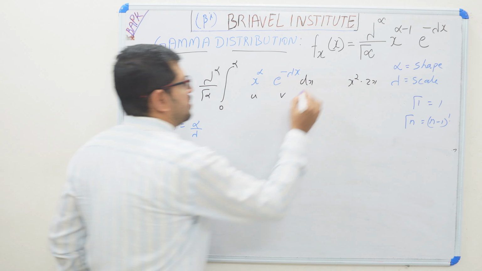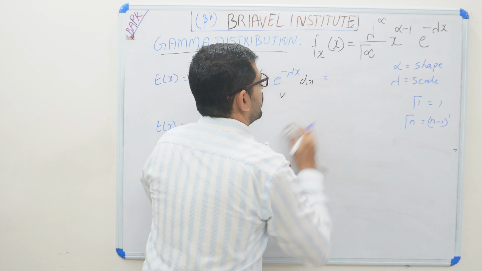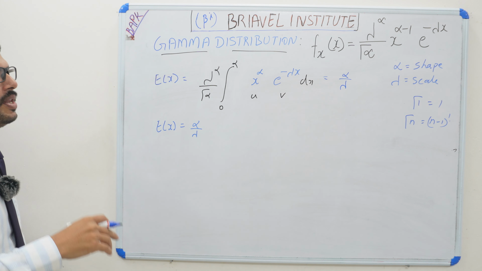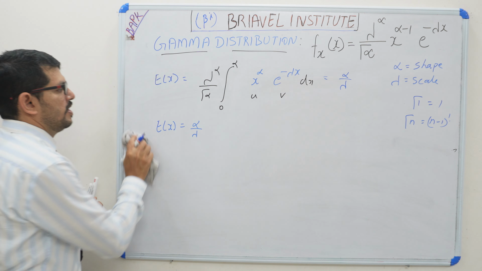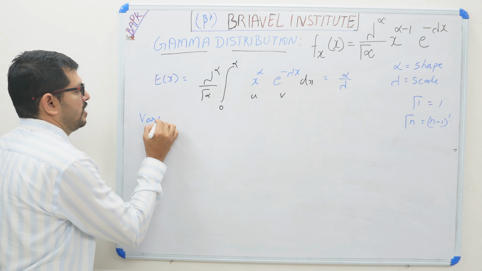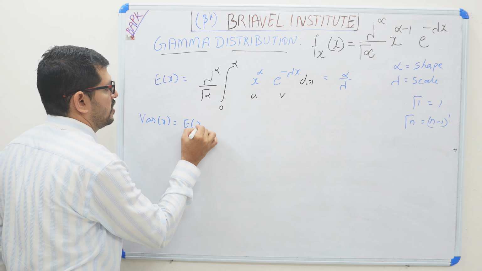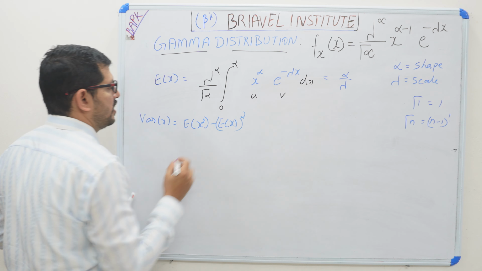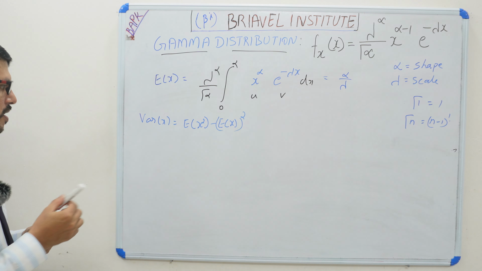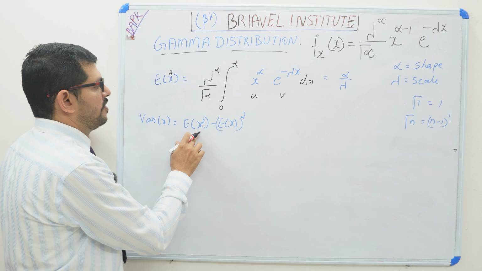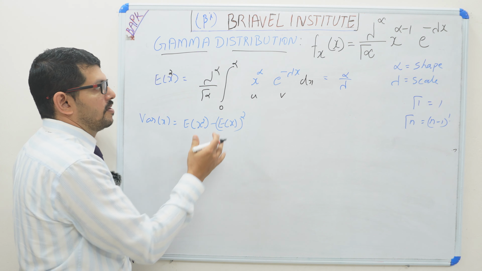So we got the expectation of x is equal to alpha divided by lambda. How to find out the variance of x? Variance of x is equal to expectation of x square minus expectation of x whole square. This formula has to apply. So now first we have to find out expectation of x square.